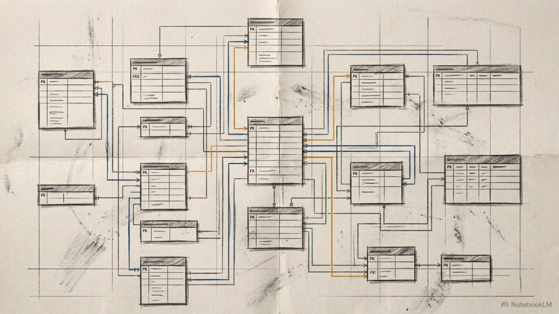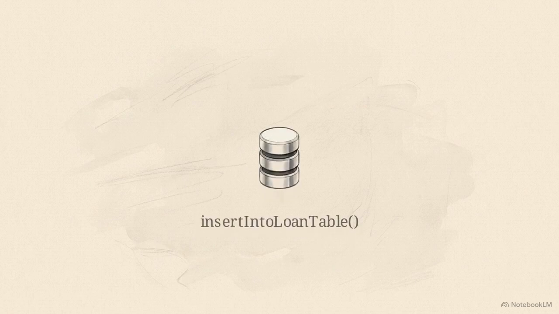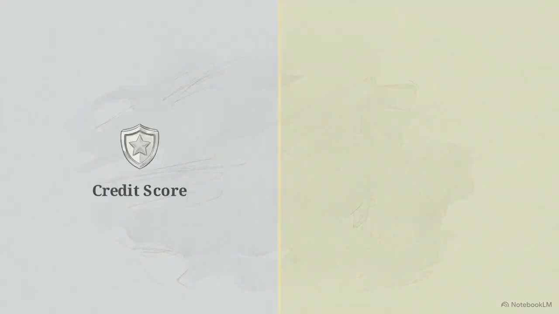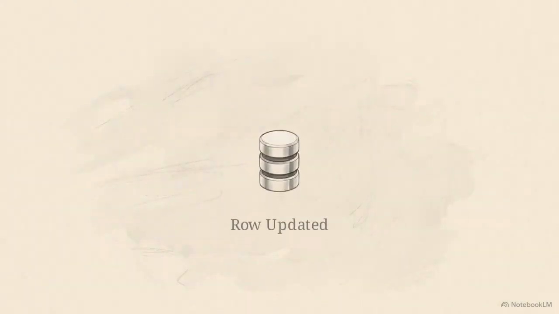The first step is shifting away from thinking about database tables and starting to model actual business processes. This is the core of domain-driven design, or DDD. As we see in this diagram, DDD relies on ubiquitous language. This practice forces the codebase to reflect the exact vocabulary used by the business domain. Bounded contexts create boundaries, isolating domain logic, ensuring a credit score doesn't leak.